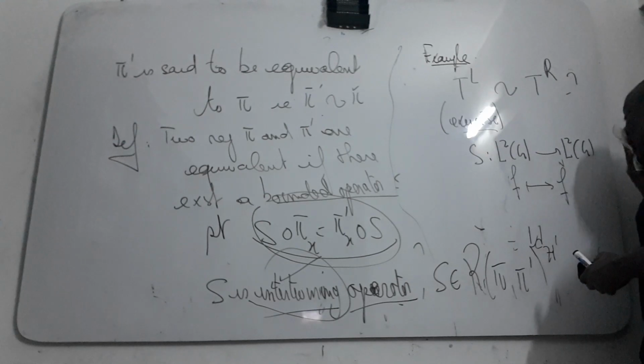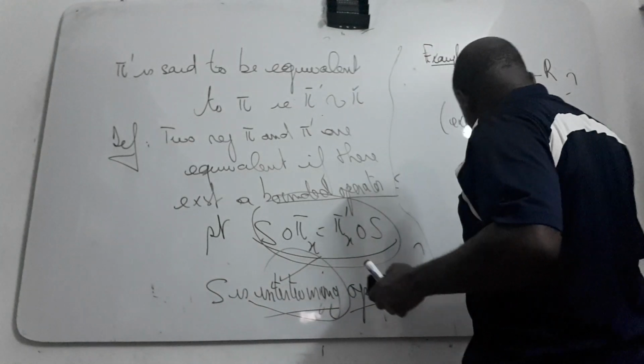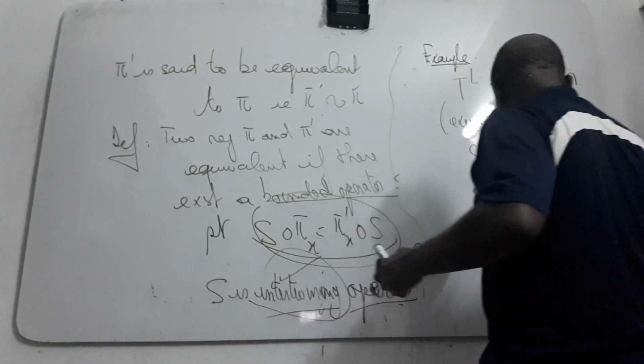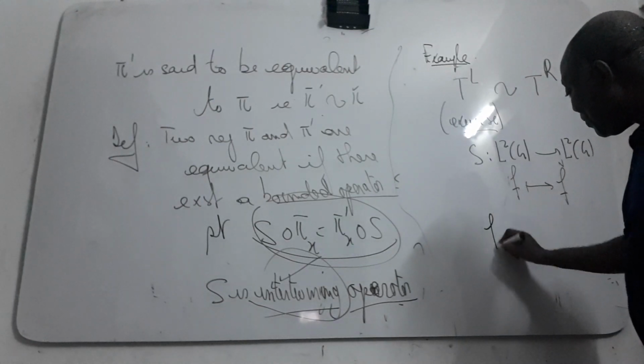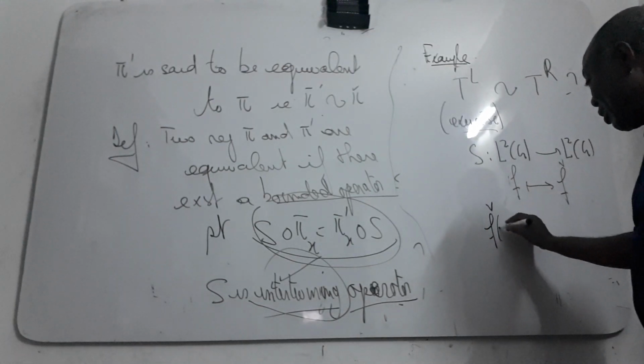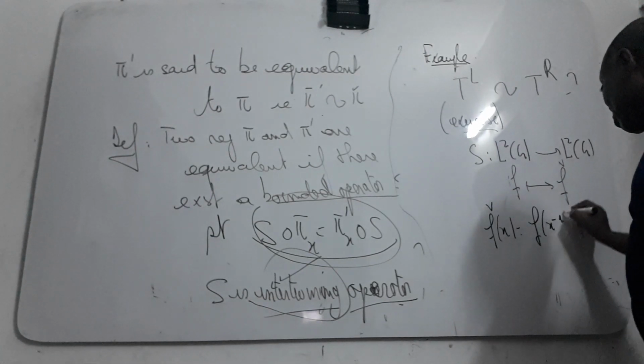That means that they will be equivalent. This notation f check, f check of x is just f of x minus 1. It's just notation.